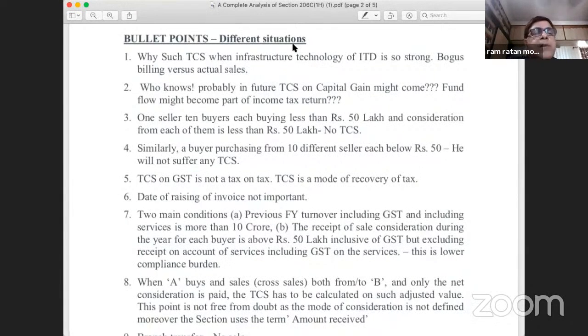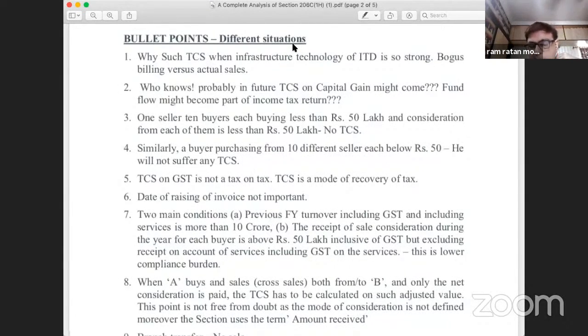Now, let us come to point number one. Why at all was this TCS provision necessary? This TCS provision was necessary because many bogus billing events were occurring in India, we all know. Actual sale was made to someone else, which we call kacha ka sale, and the billing was done to keep your stock records in a proper way, to match with the physical inventory.